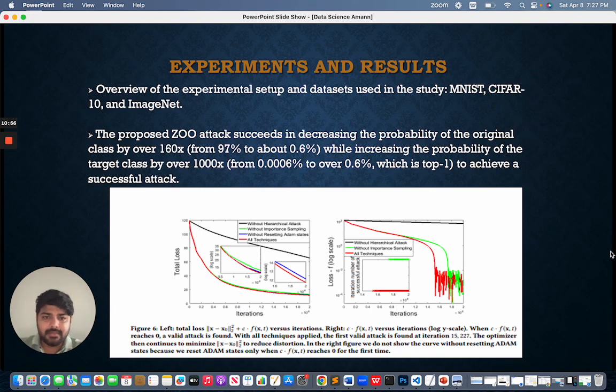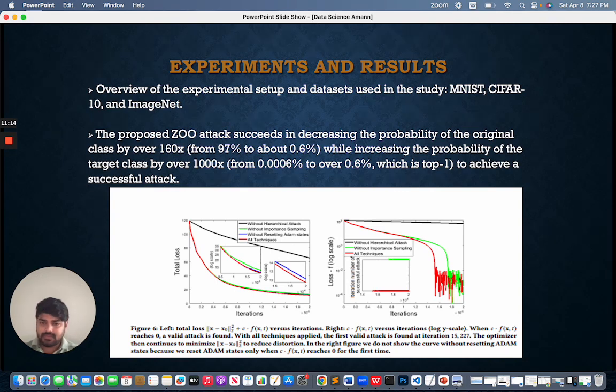Now we're going to see experiments and results. In this experimental setup, there are 3 data sets used. First one is MNIST, second one is CIFAR10, and the last one is ImageNet.